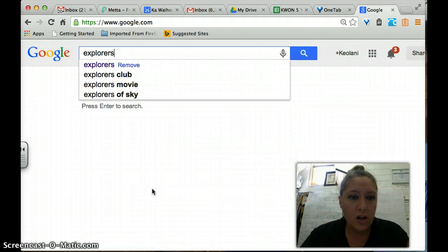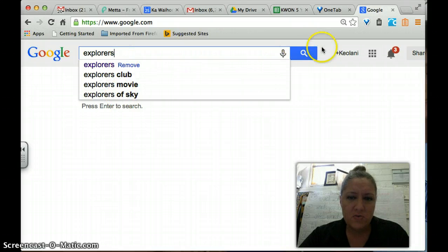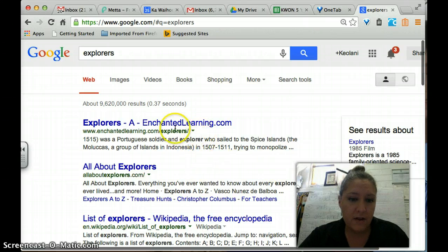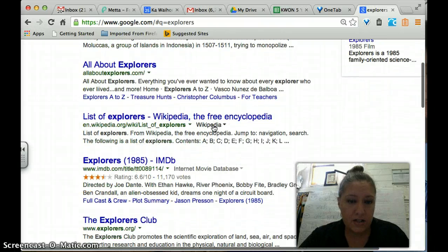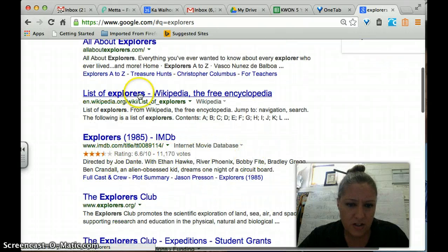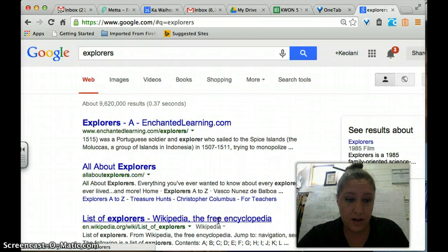Now Googling is all about keywords. So do I want Explorers Club? No. Explorers Movie, Explorers of Sky? No, I just want Explorers, but let's see what comes up when I search. So we have Enchanted Learning, which is a teacher site about explorers. We have All About Explorers, which looks like a good one. Then we have Wikipedia, which is a great place to start, but not a great place to finish, and I'll show you why. Then we have some movie called Explorers, and then it goes on to some kind of land, sea, science thing. And we get all kinds of different hits.